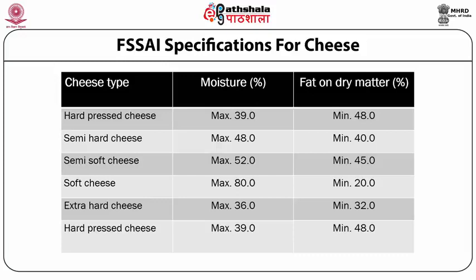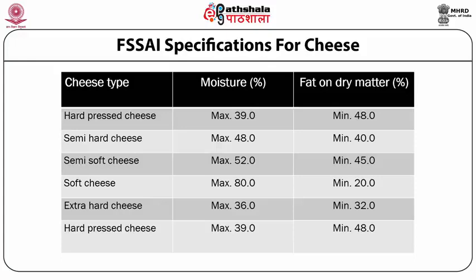As we go for a semi-hard or semi-soft or soft variety, you will see that the moisture content goes on increasing. For these three varieties, the maximum moisture content is maximum 48% for semi-hard cheese, maximum 52% for semi-soft cheese, and maximum 80% for soft cheeses.